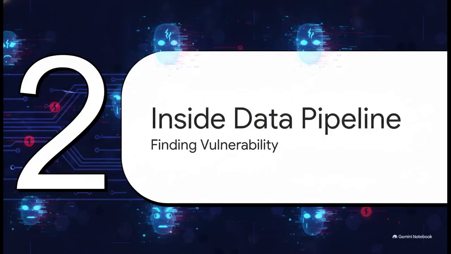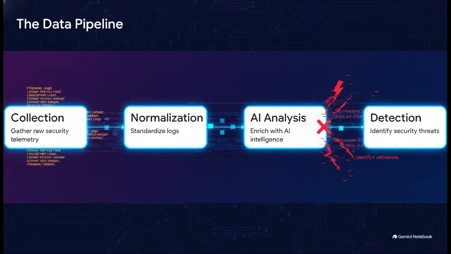Number 2, inside the data pipeline. Let's look under the hood. So in a standard AI data pipeline, you basically have 4 steps: collection, normalization, AI analysis, and detection. Now, the biggest architectural mistake an organization can make happens right between steps 3 and 4. This is the absolute critical vulnerability.